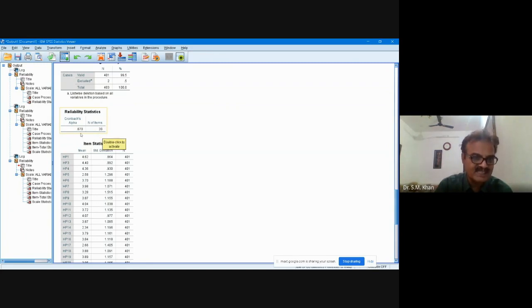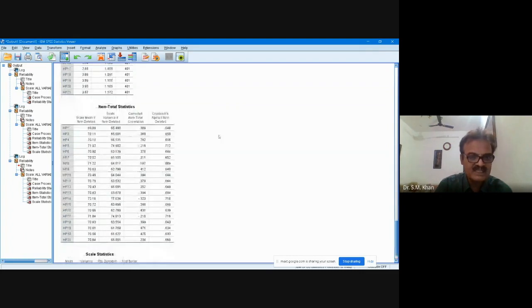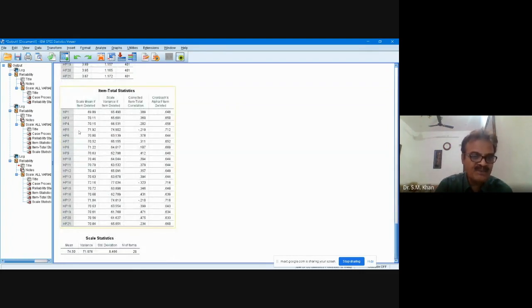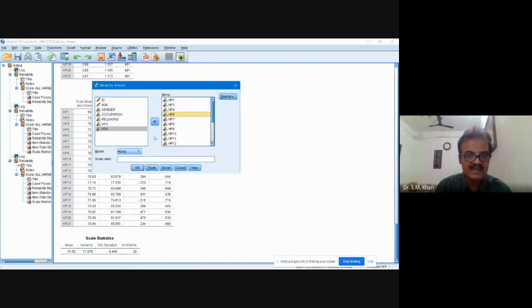items. It is 0.67. Now again go to this table. HP5. Friends, if you delete this item, the reliability coefficient will be 0.71. Earlier what was it? It was 0.67 and around 68 was the gain. Similarly here, one more item, 0.71. So we will continue with item number 5. We will delete item number 5. Okay, go to item number 5 and delete it.